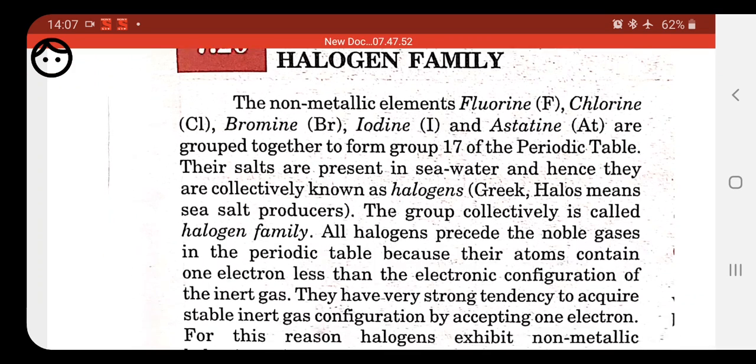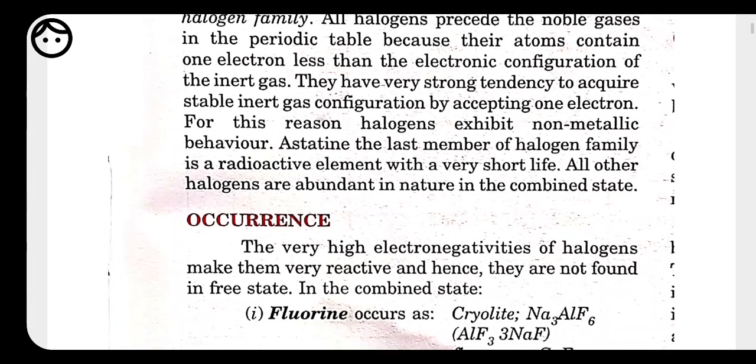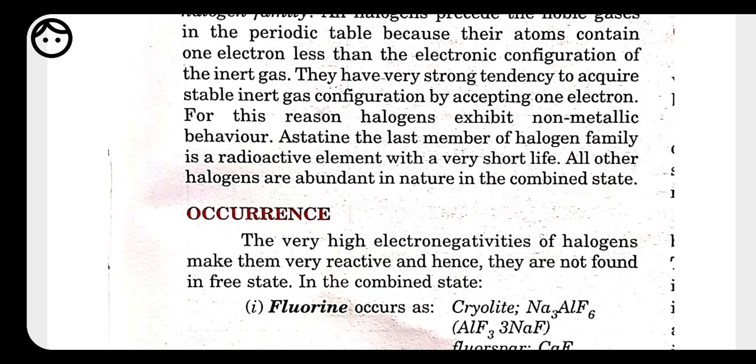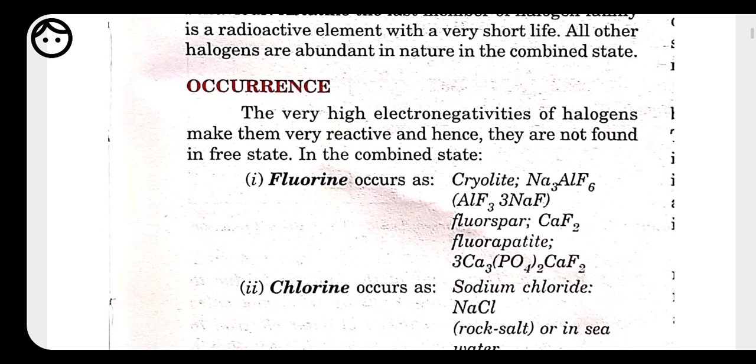Next, we know that halogens are highly reactive in nature. That's why halogens never exist in the free state. They are mostly found in the combined state because of their reactivity. So whenever we talk about the occurrence of halogens, they are found in the form of their salts.